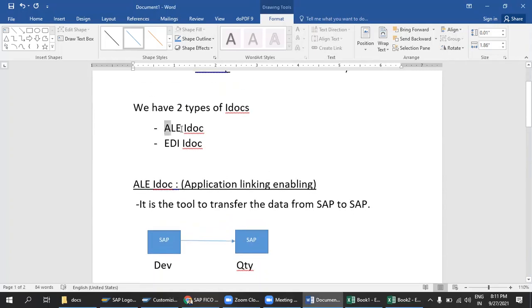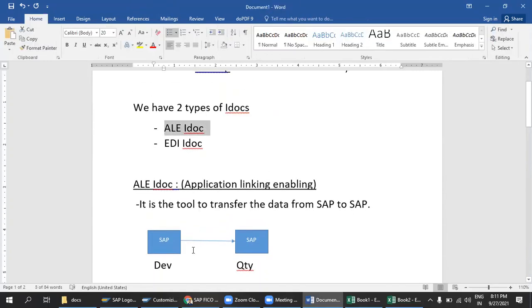In ALE, I am sending some kind of material data, vendor information, and customer information. Guys, this is just information only, not configuration. How can we move the configuration data from development to quality? Yeah, with the help of the TR. So here we are not moving the configurations, we are moving the transactional data, text only.